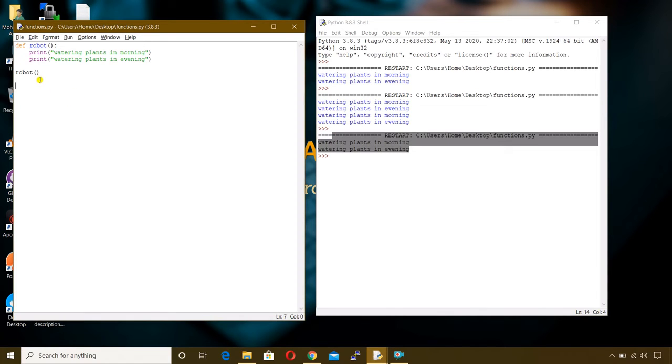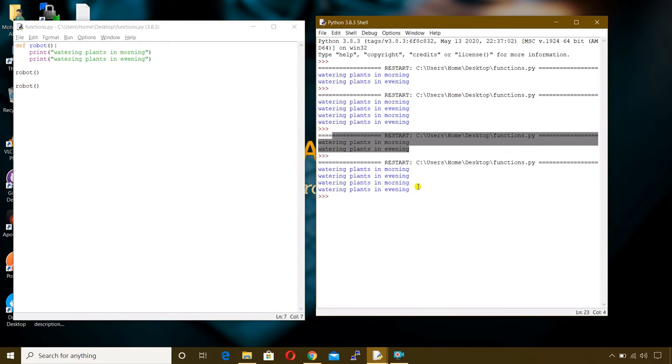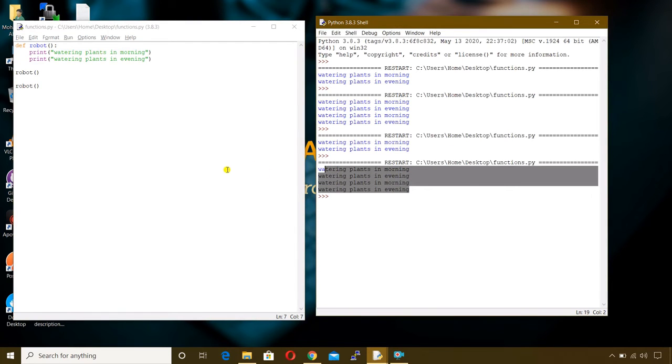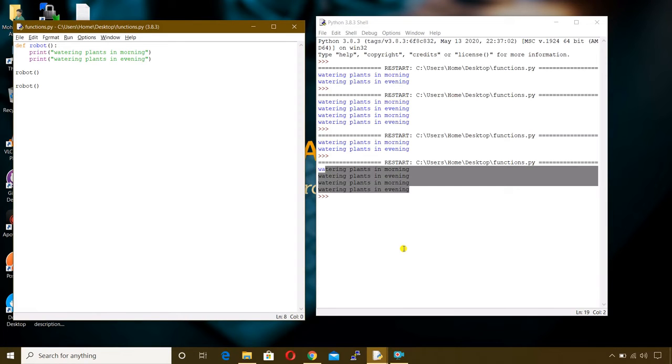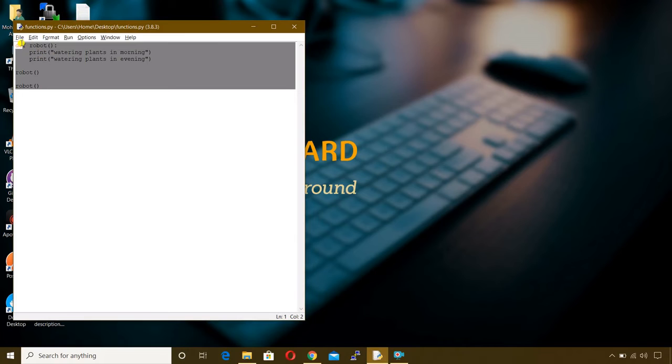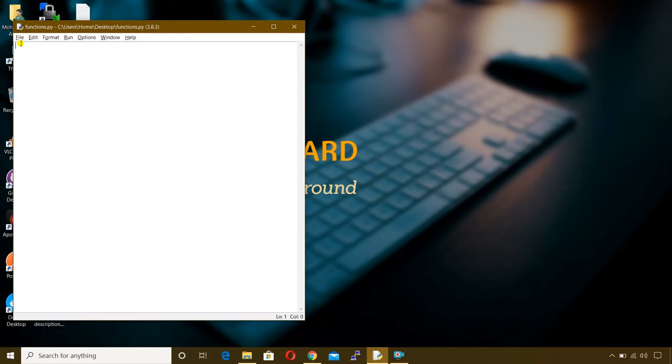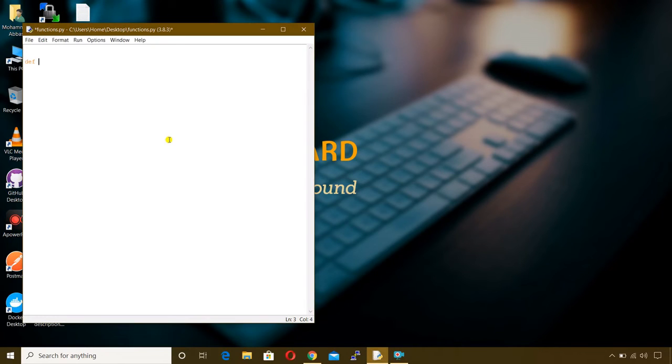So let us check it. So I'm just copying this robot and pasting it for the second time. So let me run the script and see, it's printing twice. So now let us see some other cool examples. So before that, I'm clearing my shell and this code. In this example, I'm gonna name my function as greeting, and I'm adding a print statement to print hi.